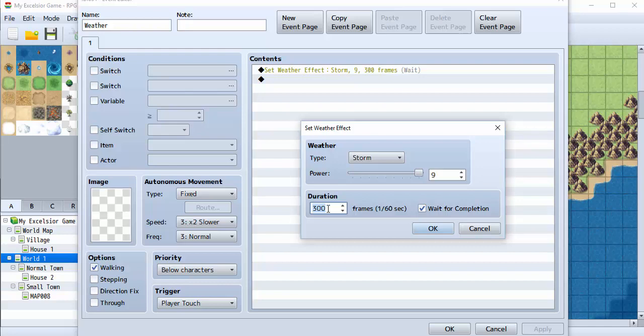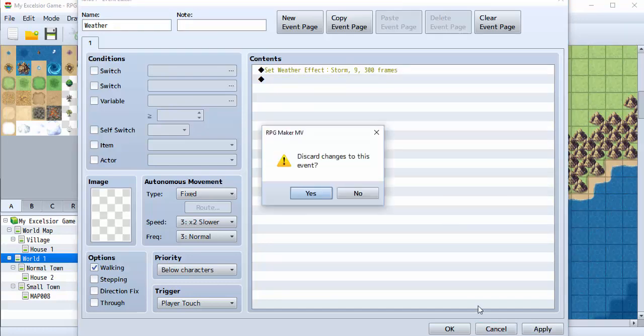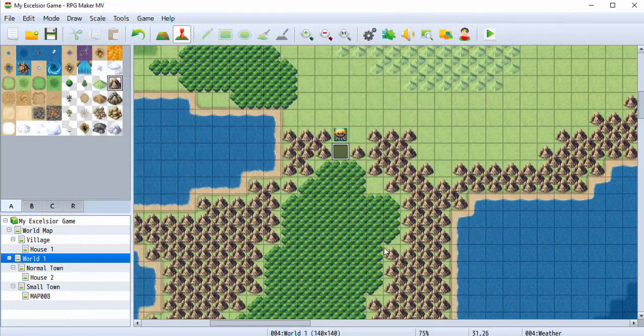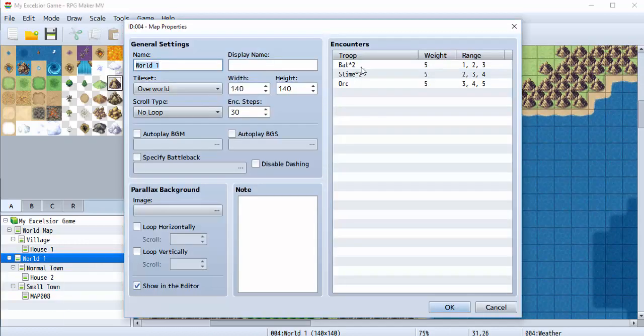This is not going to turn the rain off at that time. What you would have to do is basically eventually, here, let's apply it, and then let me remove the enemies so that I don't keep going into that.